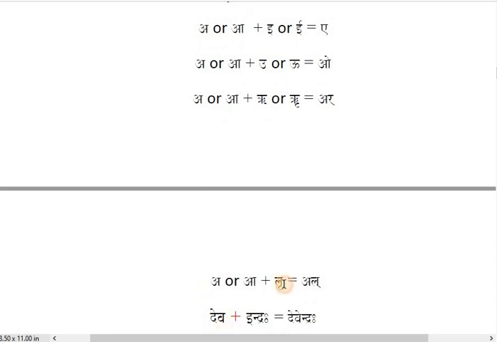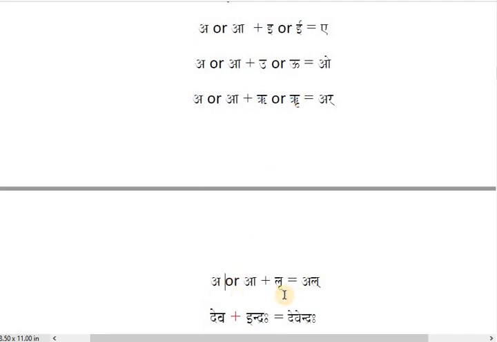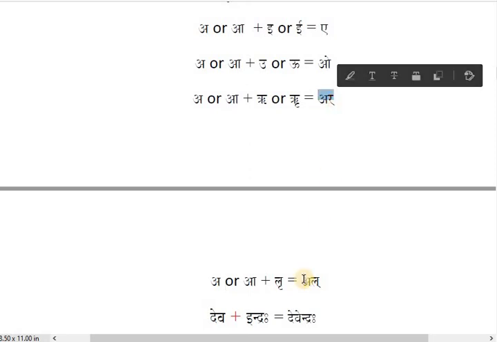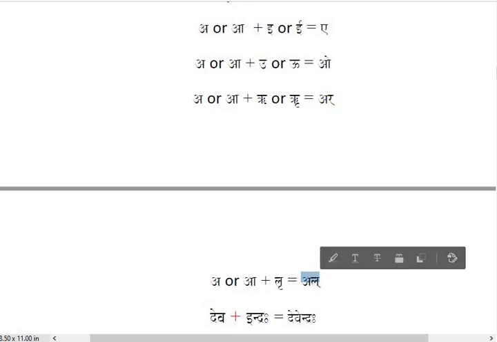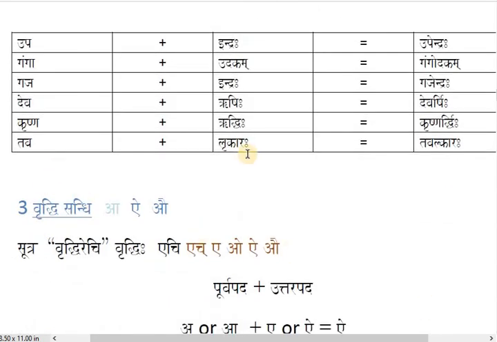Here you read this one. Or a. Similarly this one. A plus or a plus lru vowel will be al. Here a plus ru ar, here a plus lru al. So as per the rule, here we have tava plus lrukaraha, tavalkaraha. A plus lru becomes al.